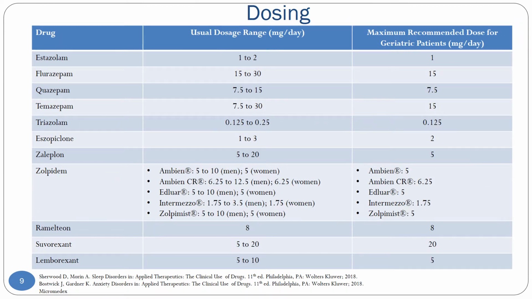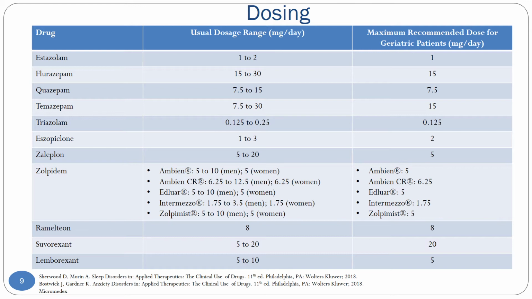You are not required to memorize dosing, but there are a few things I'd like to point out on this slide. Listed here are the usual dose ranges of the medications, as well as the maximum recommended dose for geriatric patients. Flurazepam and clonazepam are not recommended for use in the elderly, but I included dosing just in case you see them used. And then there are no dose adjustments for geriatric patients for ramelteon or suvorexant, so neither of those products list dose adjustments at this time.